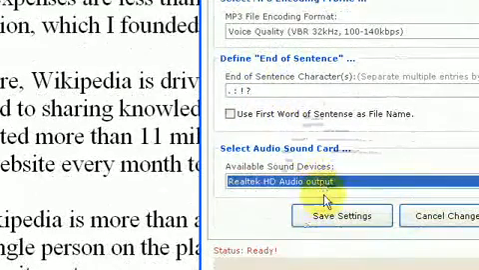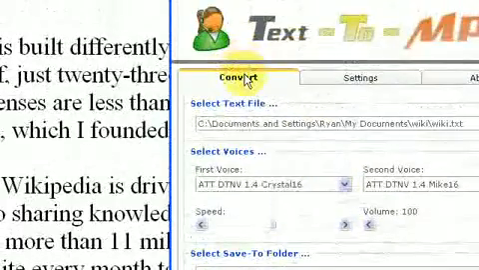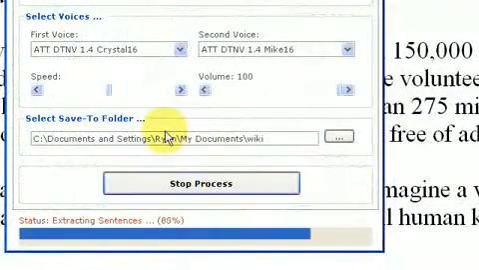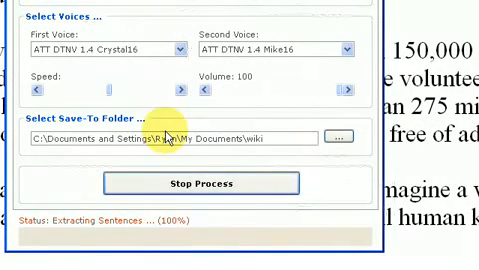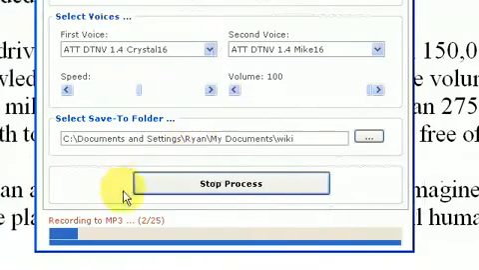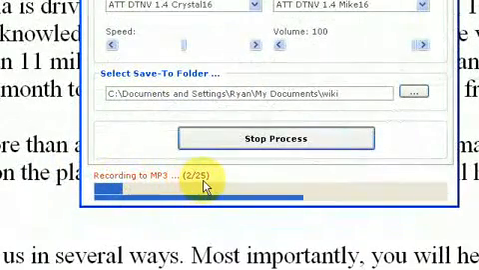we're going to use the sound card. We're going to save the settings. Okay. And we're just going to convert this. So we click on Process Now. And what this does is it goes through the entire MP3 file, and it finds each one of these sentences. So see here, there's 25 sentences.